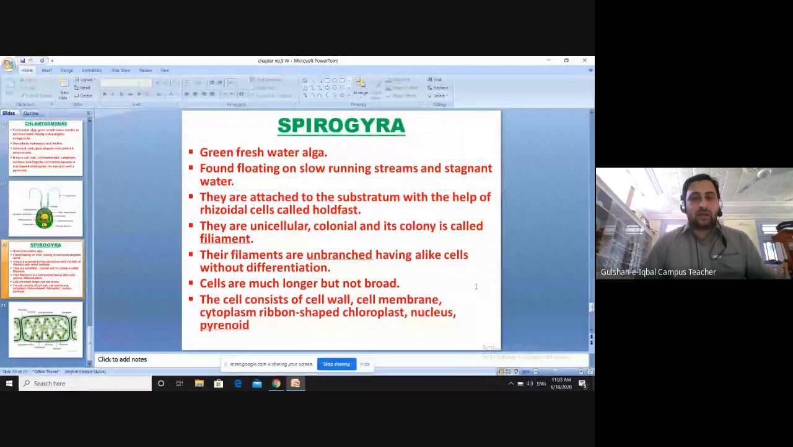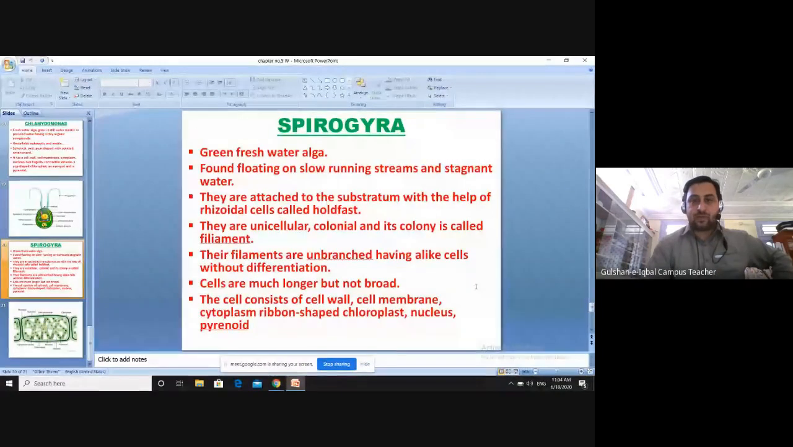And the cell contains a cell wall, a cell membrane, a cytoplasm, and its chloroplast is ribbon shaped. In Chlamydomonas, the chloroplast was cup shaped. In Spirogyra, the chloroplast is ribbon shaped. It has a nucleus and it has a pyrenoid present in them.